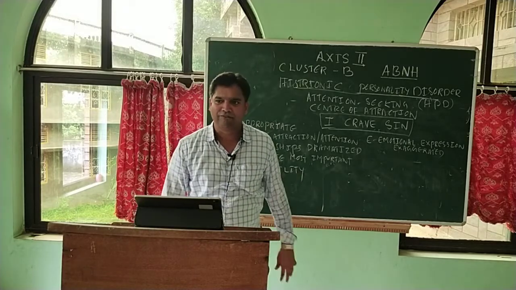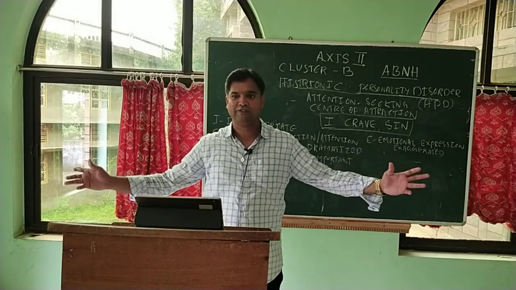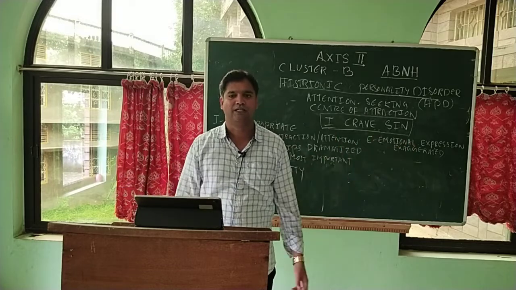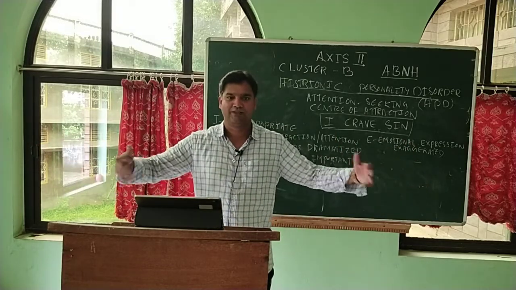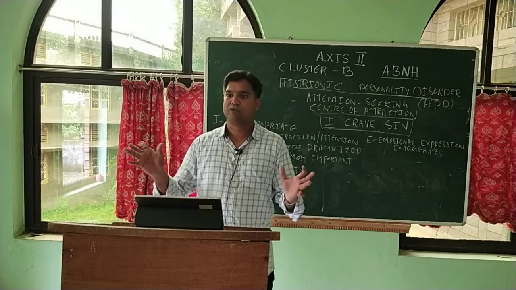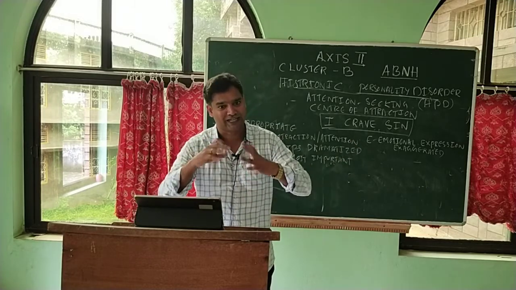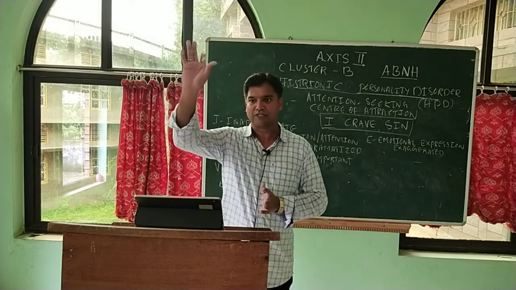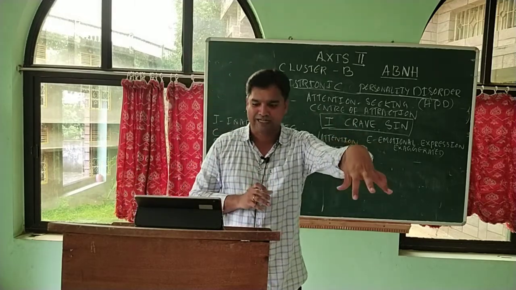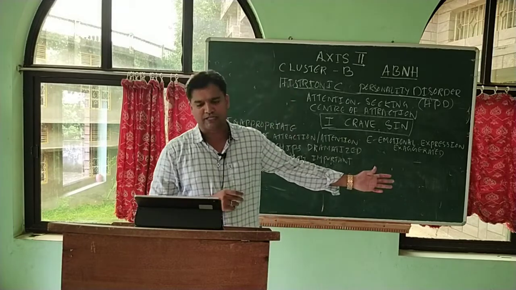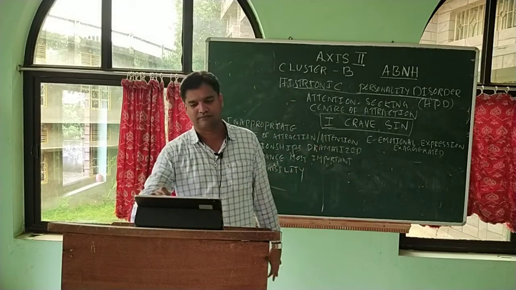If they get angry, everybody will know they are angry. Such a way they will explode, just to get attention. If they are sad, everybody will know that they are sad. They will cry loudly, and everybody will be looking at them, and they will be happy that they are getting attention. So they go to any extreme in order to get attention of the others, because they want to be at the center of attraction. So their emotional expression is exaggerated.